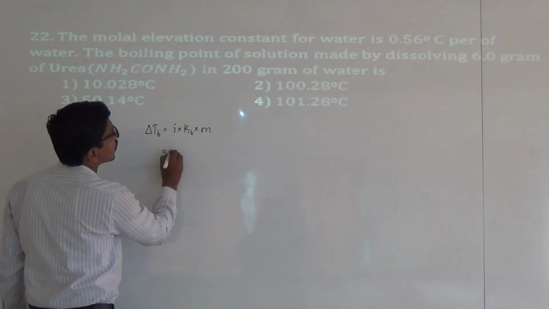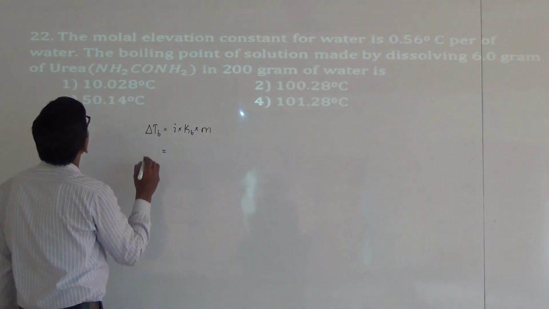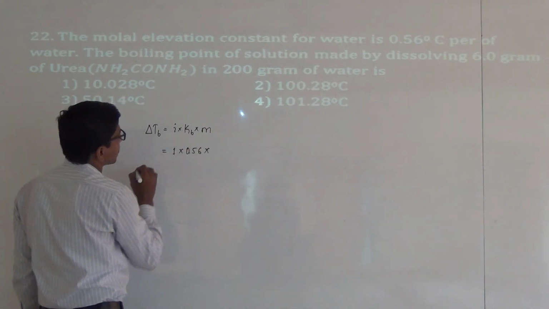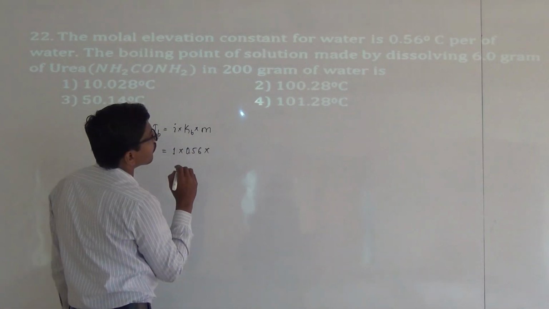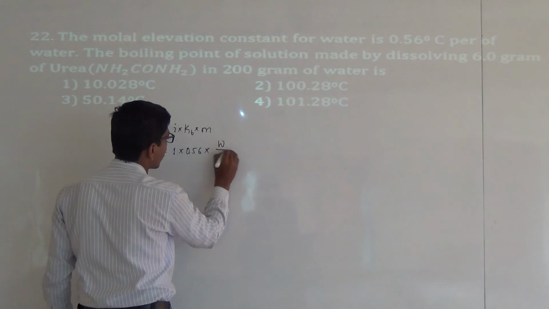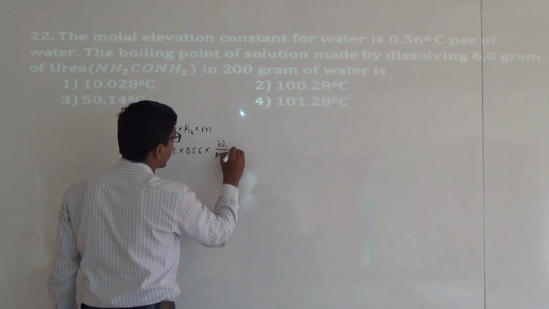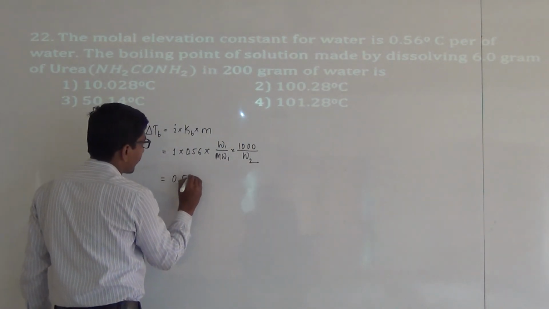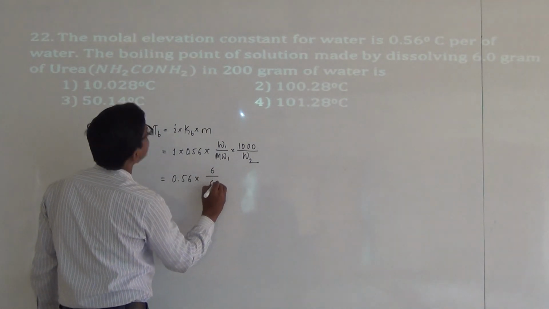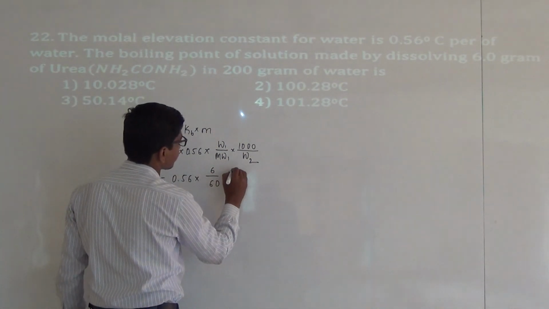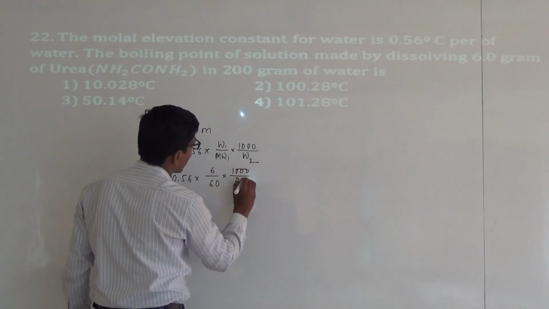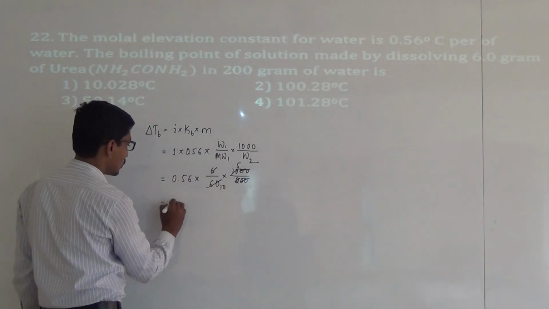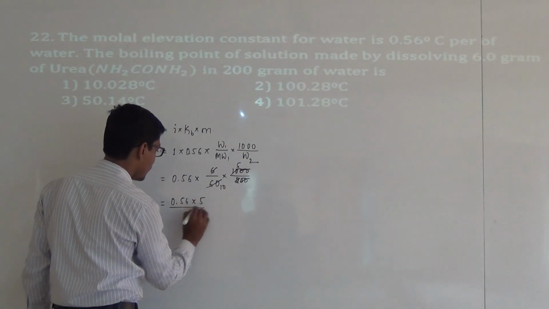The van't Hoff factor for urea is 1, Kb value is 0.56, into the molality of the solution, that m is W1 by MW1 into 1000 divided by W2. This is equal to 0.56 into 6 by 60, its molecular mass, divided by 200.